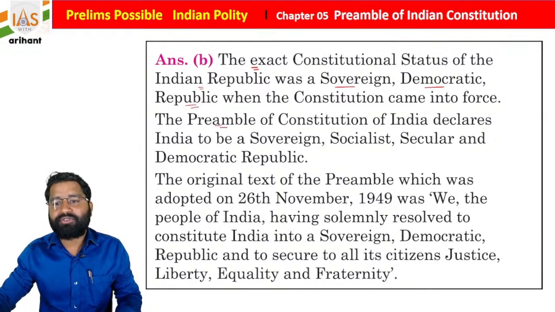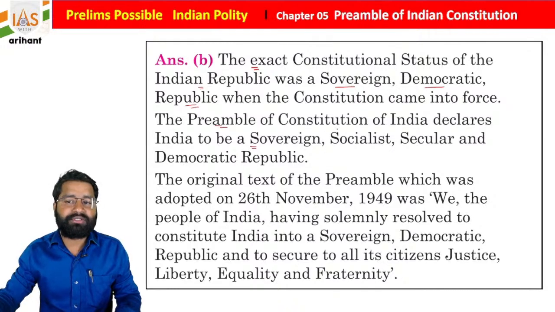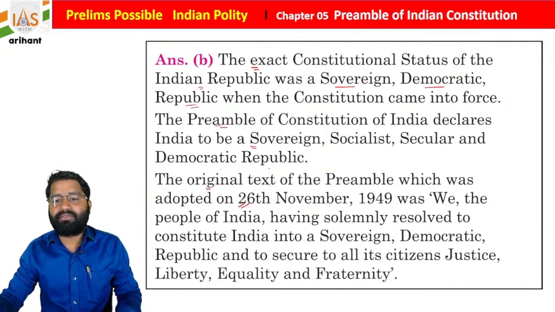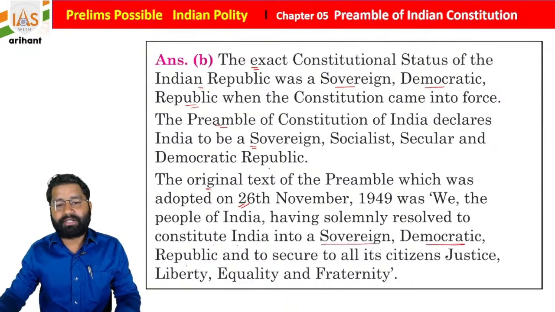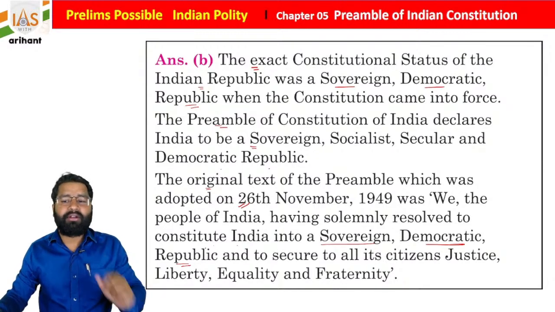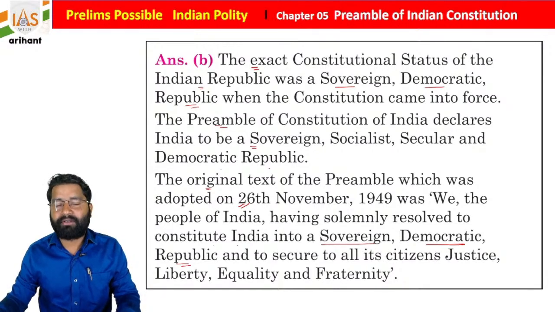The preamble of the Constitution of India declares India as a sovereign socialist secular democratic republic. The original text of the preamble, which was adopted on 26th of November 1949, was: We the People of India, having solemnly resolved to constitute India into a sovereign democratic republic, and to secure to all its citizens justice, liberty, equality and fraternity.